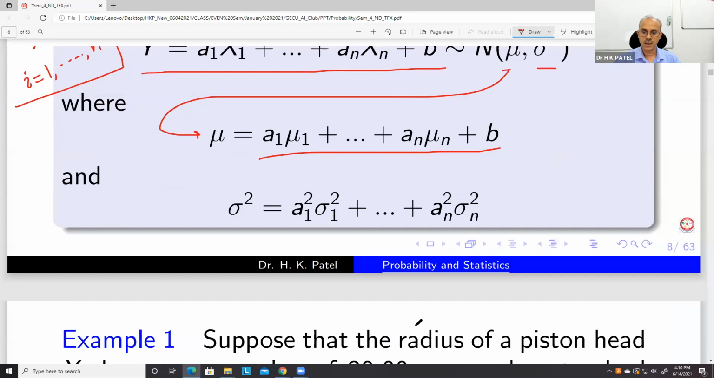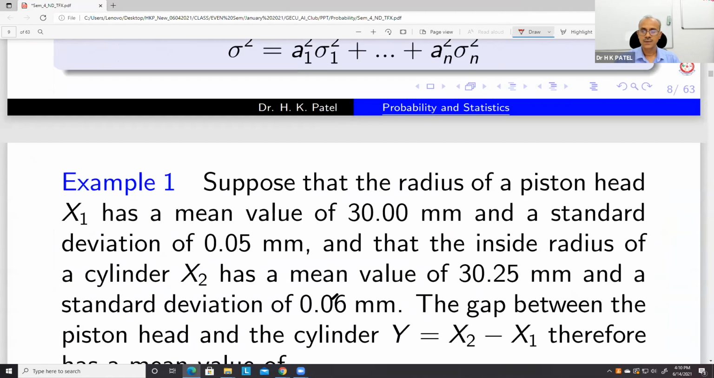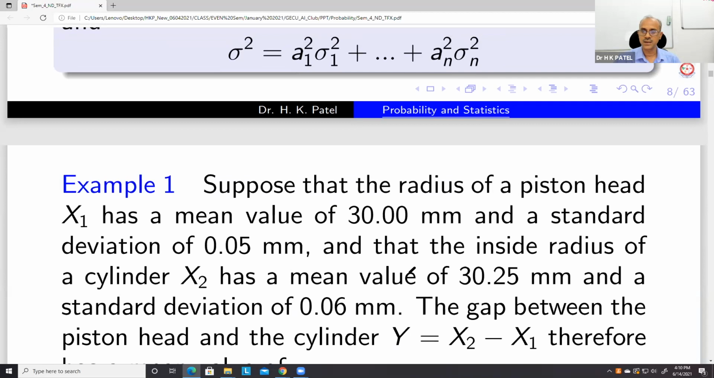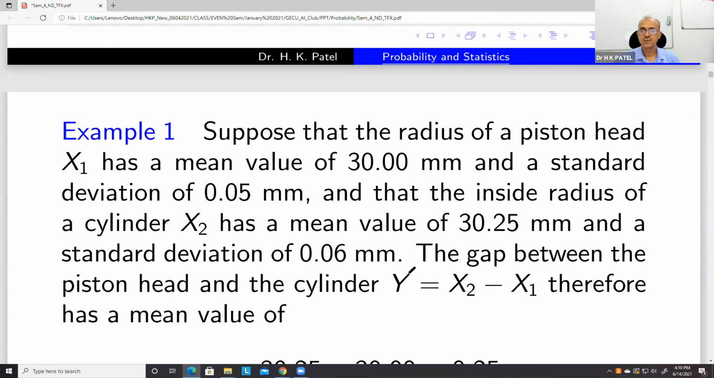So this result, I hope everybody understands. So let us see some problems where we can apply these results. So for example,